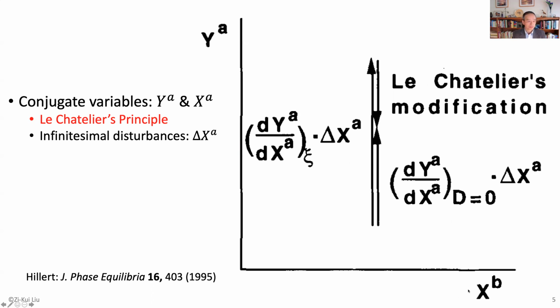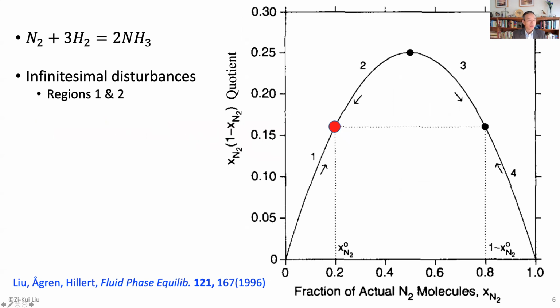It works very nicely. However, there's one case in the literature I discussed for years, which is the ammonia reaction. So what it means is that nitrogen plus hydrogen forms ammonia. If you add nitrogen in the system, you would think that the reaction will go to the right and produce more ammonia, so the fraction of N2 will decrease.